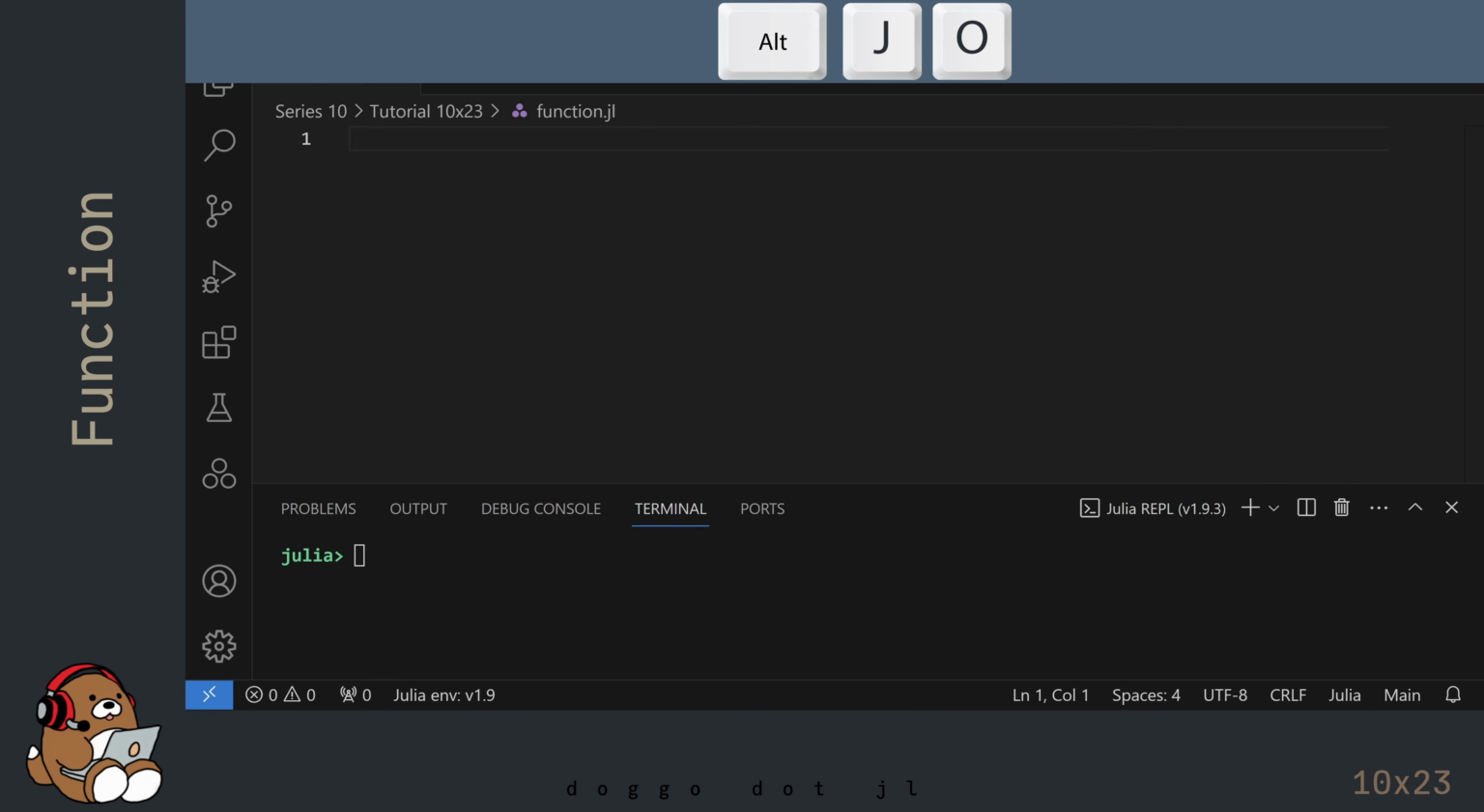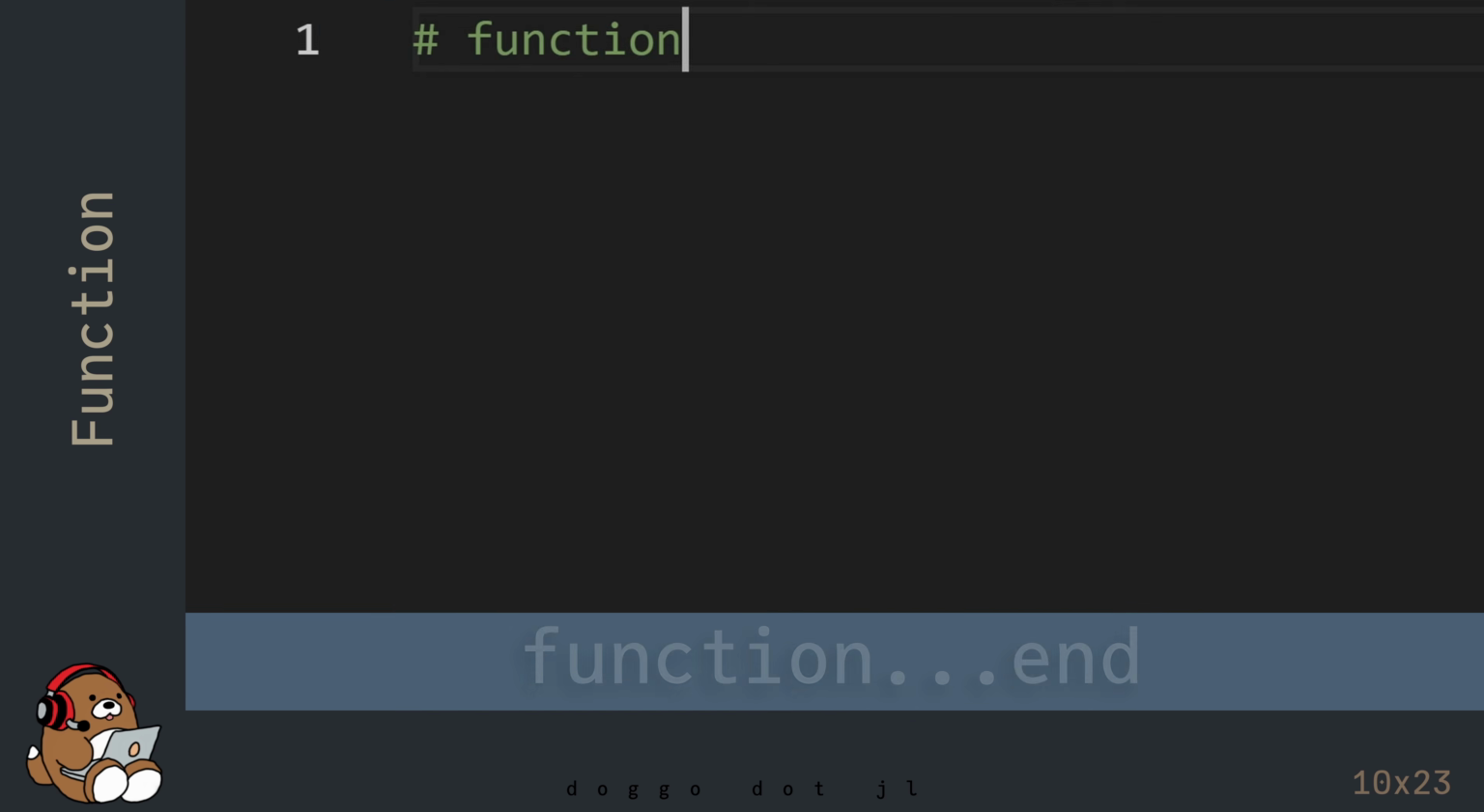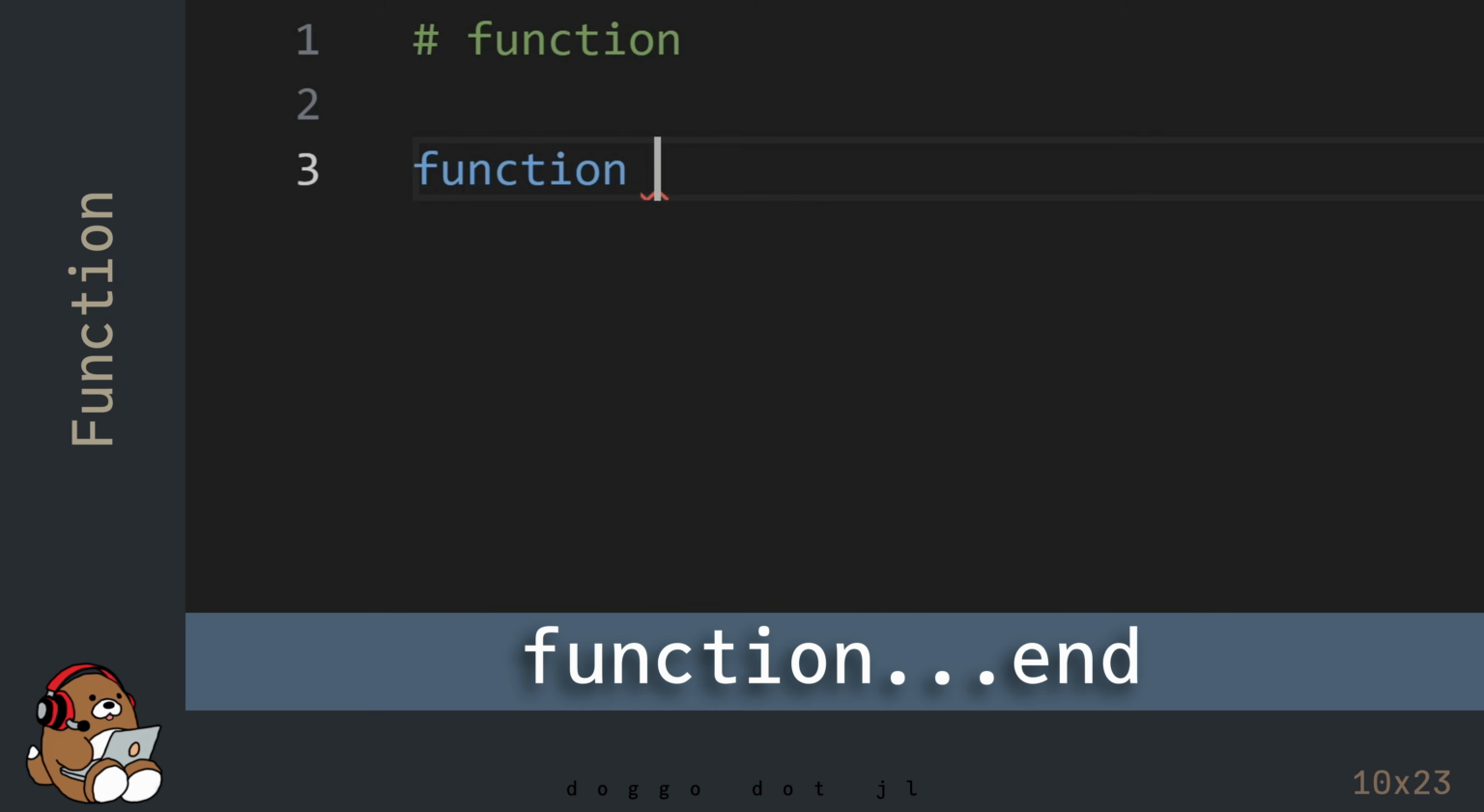I'm in VS Code and I've already created a new .jl file. I've also launched the Julia REPL by using Alt-J, then Alt-O. To create a function, use the code block function end.